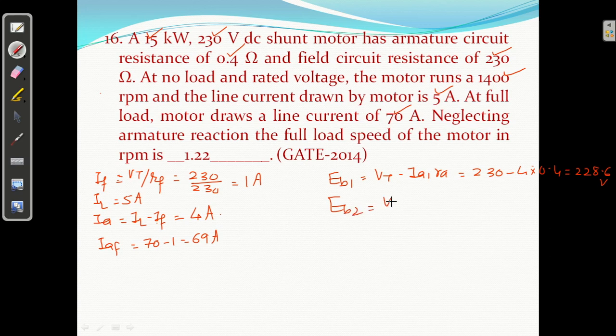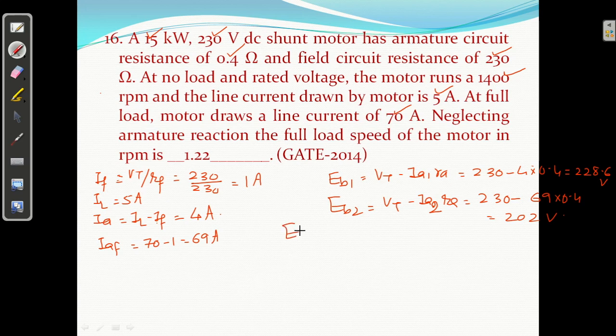You can calculate EB2 also. EB2 equal to VT minus IA2 RA, 230 minus 69 into 0.4. So we'll get 202 volt approximately.